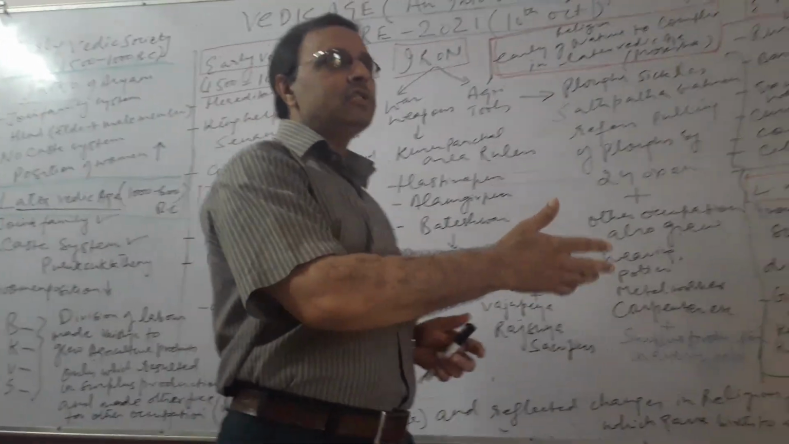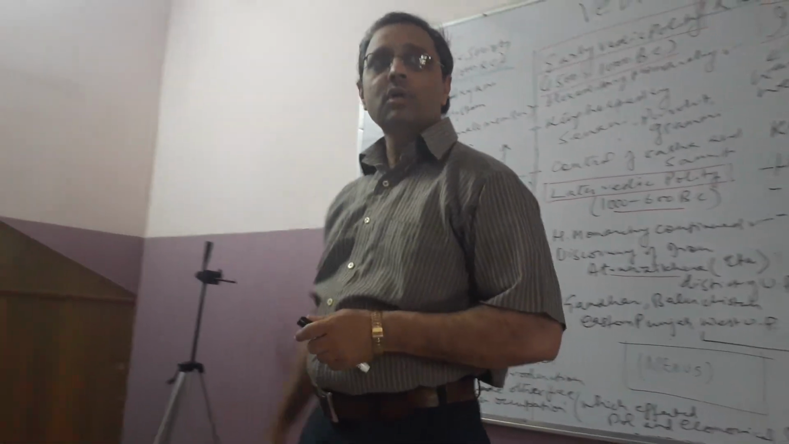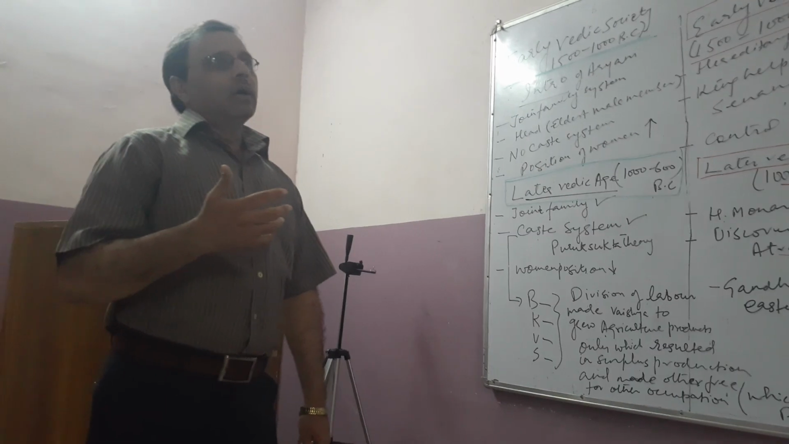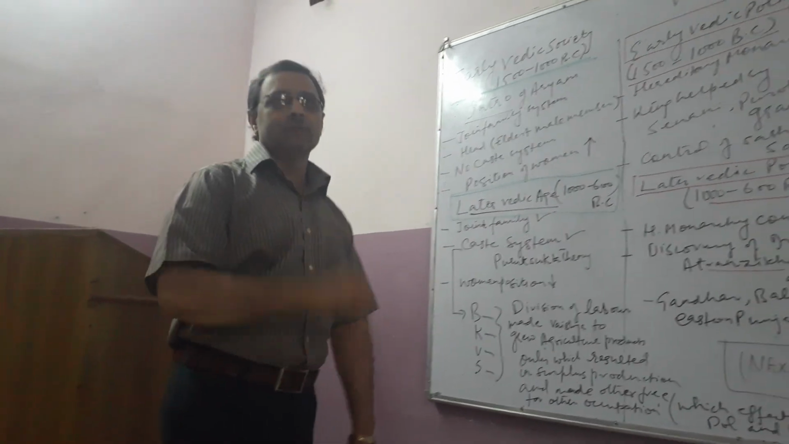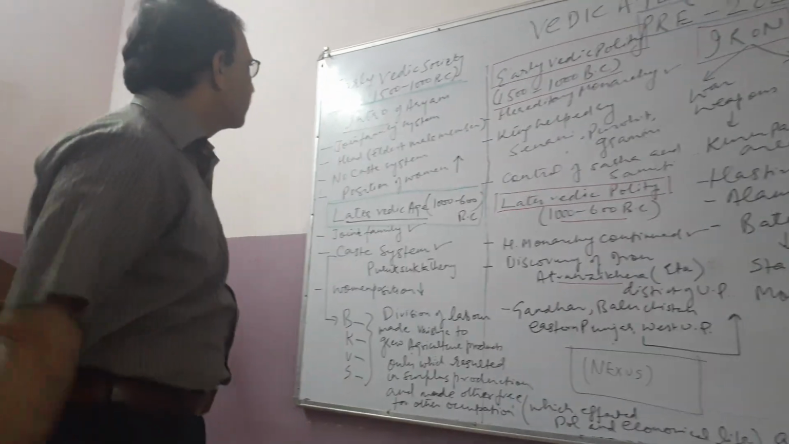What happened in religion, that affects polity somewhere, and that affects the society also. So we have to discuss all these concepts from the time period of the Vedic age to the rise of Jainism and Buddhism. That's across a time period of 900 years. So let us start the topic.